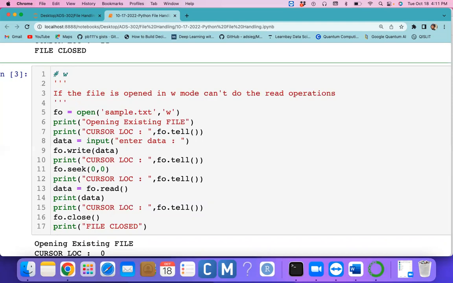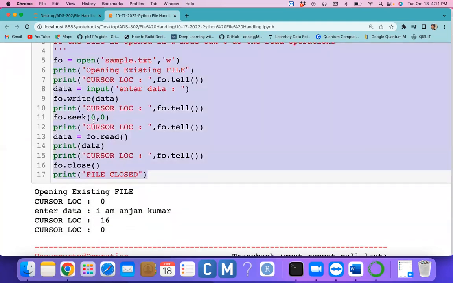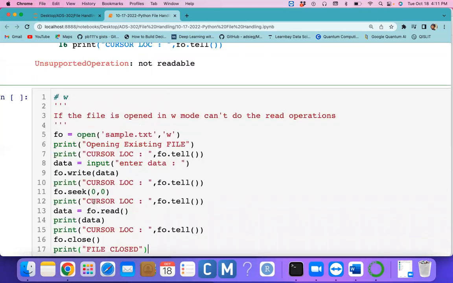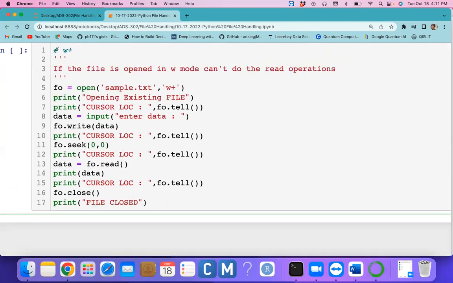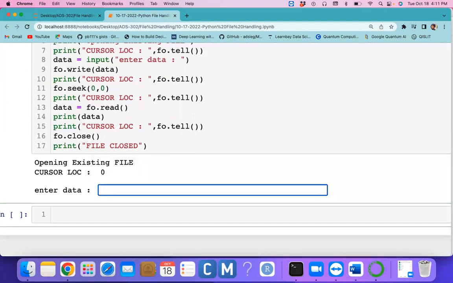Is my point clear? You will get this kind of error. Same program, if I use W plus, then let's see what happens. Here again the data has been deleted and you enter some new data. I am Anjan Kumar, data science, machine learning, deep learning, Python. So just try to enter some characters.